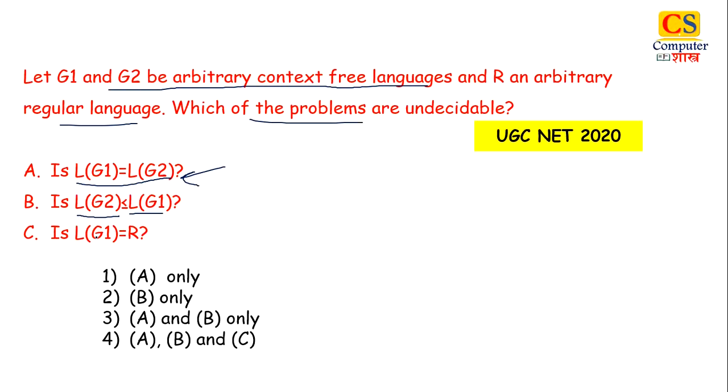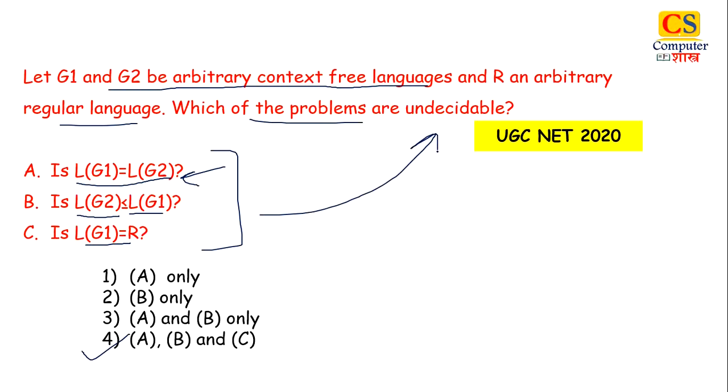This is the subset problem. And the last one is L(G1) equals R, whether a given CFL is regular or not. Now all these problems are undecidable. Again, you will learn this from that video that I will upload very soon. So the right answer will be option 4. A, B and C all are undecidable.